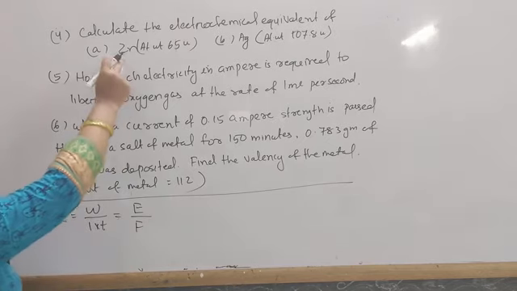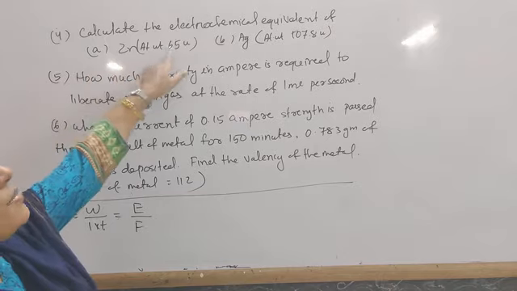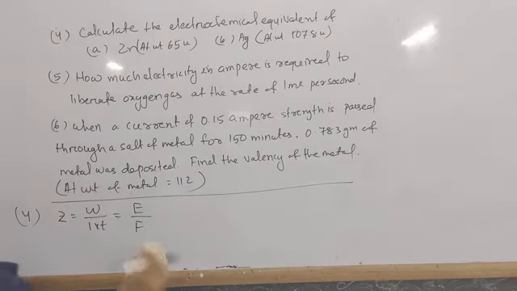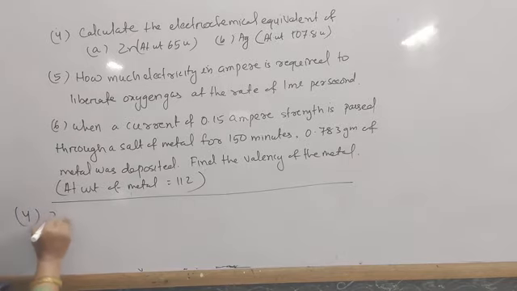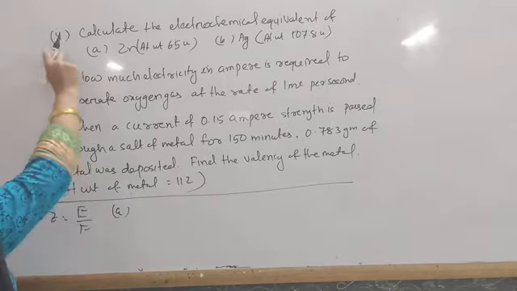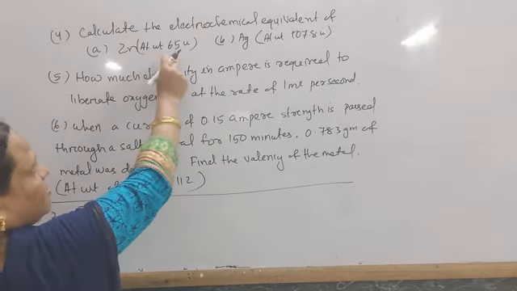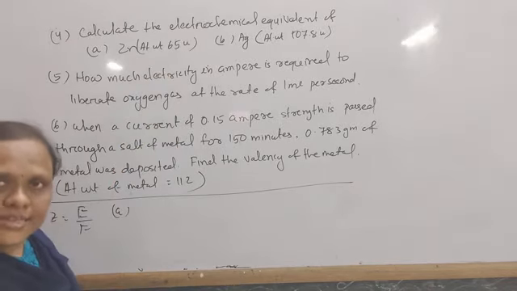We know zinc has valency 2 and its atomic mass is given as 65. So Z equal to E by F. For question number 4A, zinc has atomic mass 65 and valency 2.